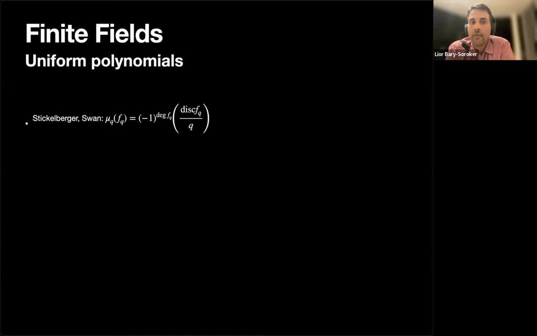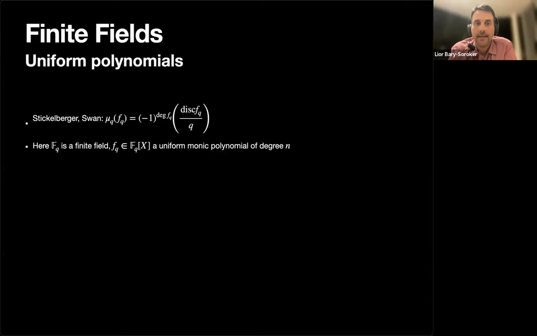But this is a famous formula about the discriminant that you can express in terms of the Möbius function. So let me clarify the symbols. F_q is a finite field. f over F_q is a monic polynomial of degree n, and I assume that it's uniform for the rest of the slide. The formula that I gave you is a deterministic formula.